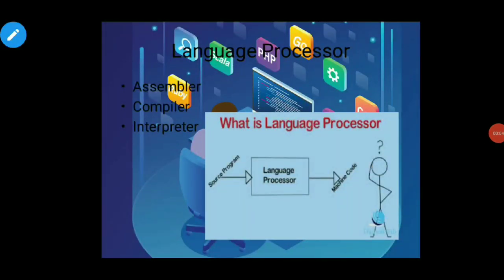Okay, so today we are going to continue the last class, that means grade 6 programming basic, and today we are going to discuss more details about assembler, compiler and interpreter. These are the language processors. Language processor, what does it do? Language processor converts the source program into machine code. Source program is that instruction which are given by the user, which are given by the human beings, okay, and machine code are that code which are understandable by the computer.